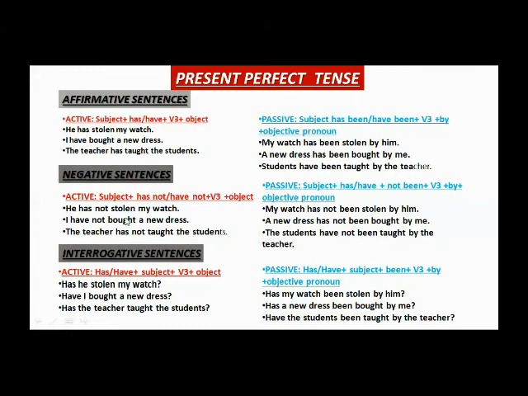Next sentence, he has not stolen my watch. See here we have added not to show the negative sentence. So here also, my watch has not been stolen by him. Next sentence, the teacher has not taught the students. So when we change it into passive, the object students will become the subject. The students have not been taught by the teacher. Now here this have is used for this plural noun, the students. Okay, this is third person plural.